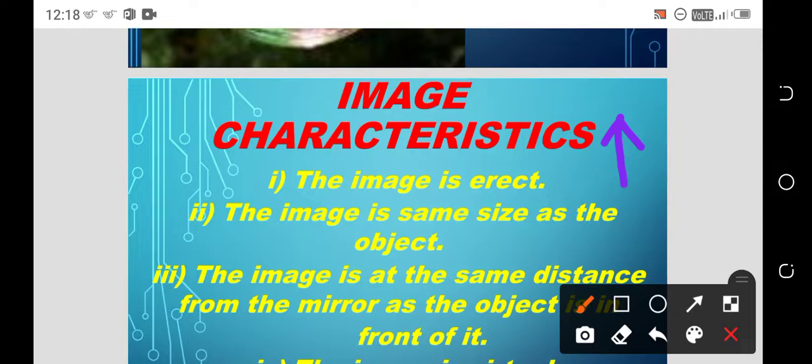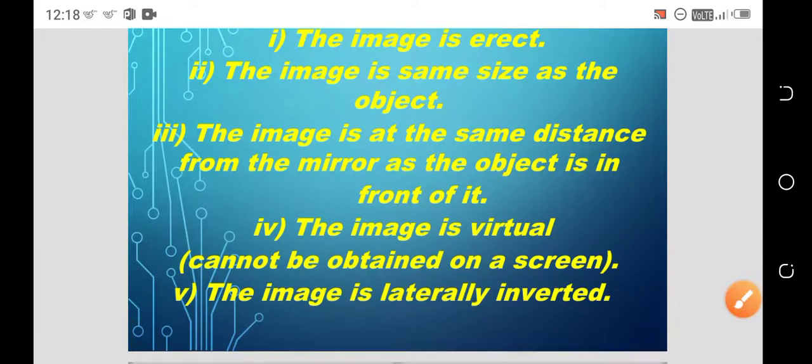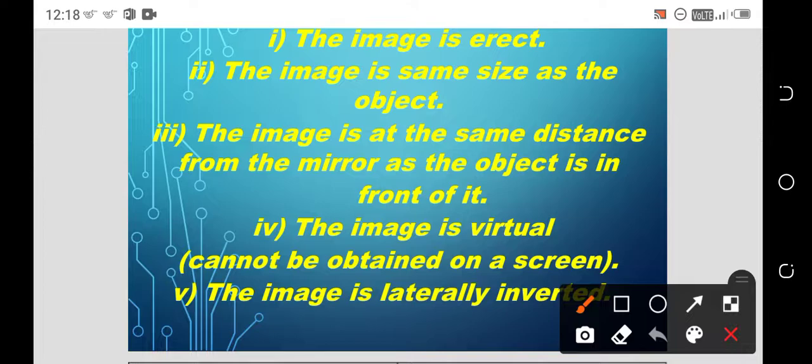The image is at the same distance from the mirror as the object is in front of it. The image distance is indicated by the symbol V and the object distance by U, so the image distance from the mirror is equal to the object distance from the mirror.